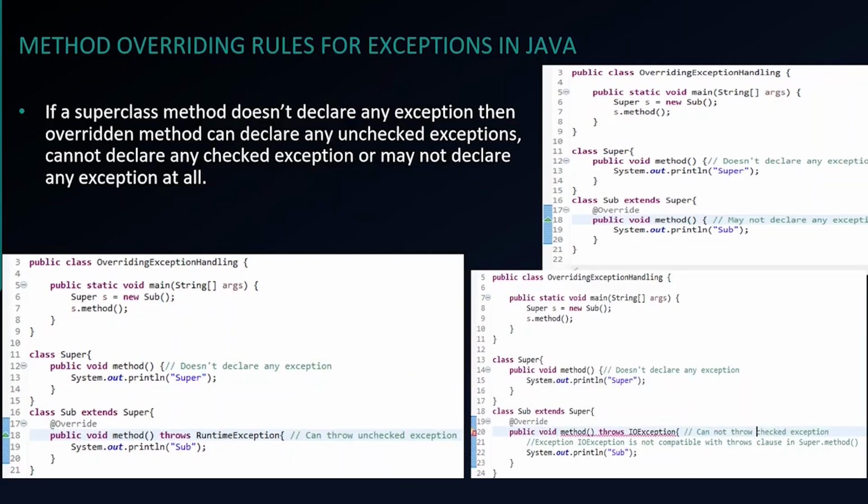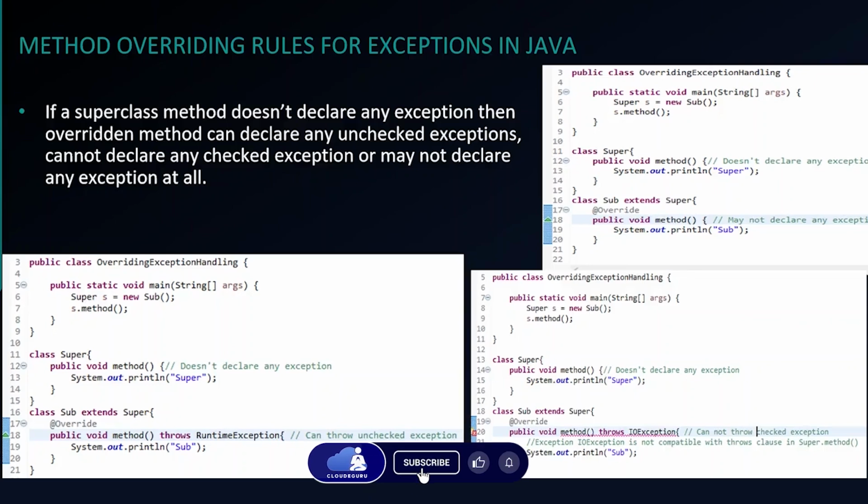Hello and welcome. In the previous lecture, we saw how to wrap an exception inside another exception. Also, we saw how to write a custom exception. In this lecture, we are going to see a very important topic, that is method overriding and exception handling rules.